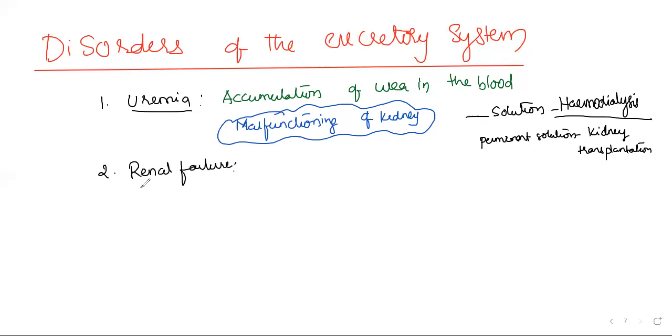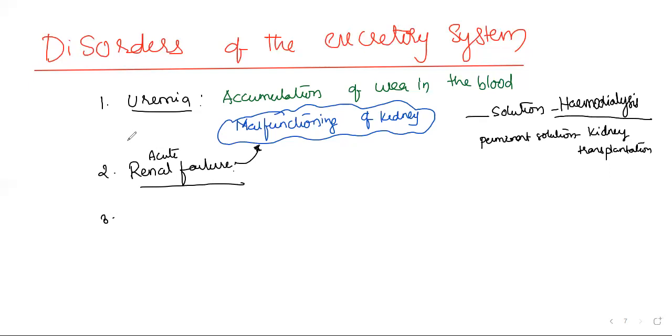Okay, let me complete the disorders, then we'll discuss this. Renal failure. What is the meaning of renal failure? Renal failure, or acute renal failure, is nothing but malfunctioning of the kidney. The kidney is not working, suddenly the kidney stopped working. So the solution for them is going to be kidney transplantation. We have two types, acute and chronic.